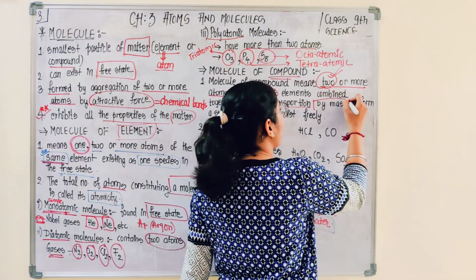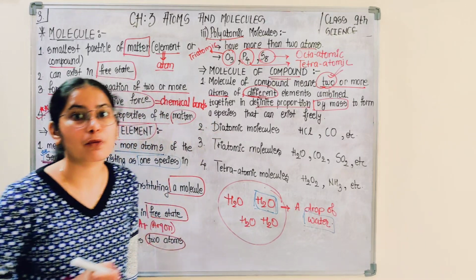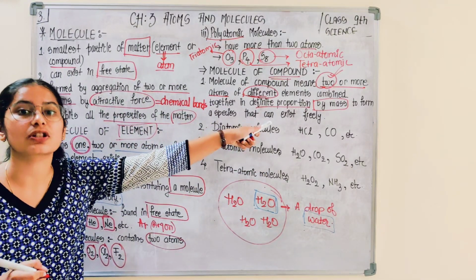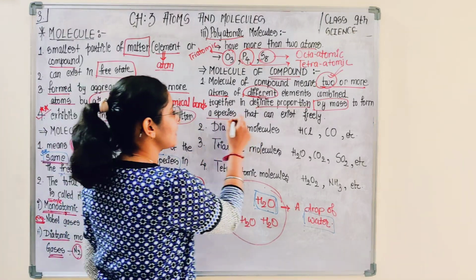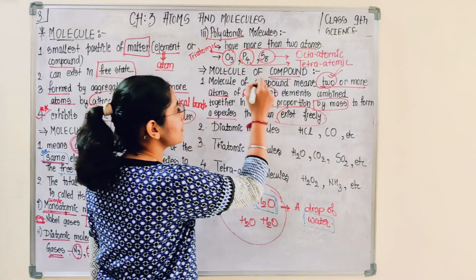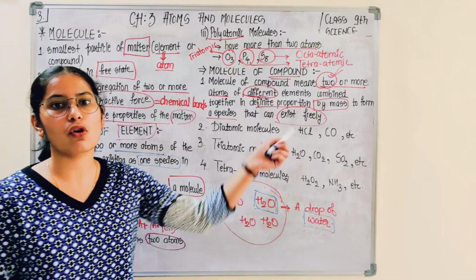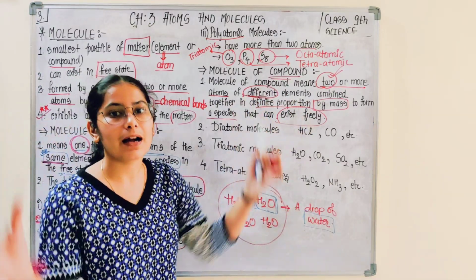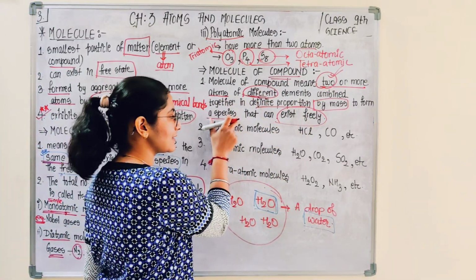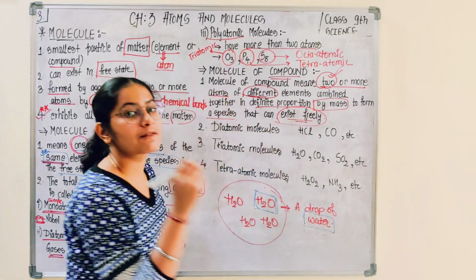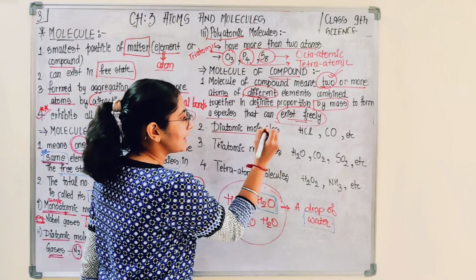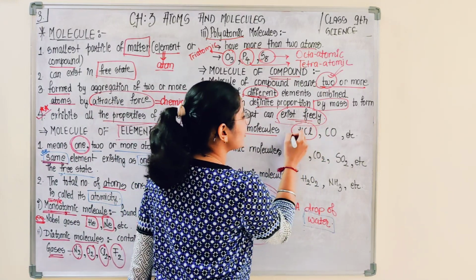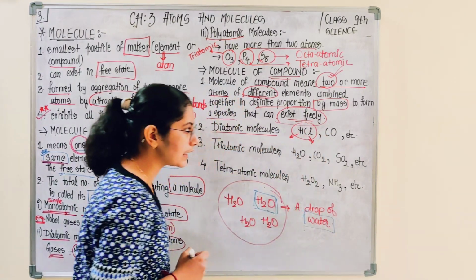Are you able to recall the law of constant proportion, or law of definite proportion? This is indicating the same thing. These 2 or more atoms of different elements combine to form a single species which can exist freely. For a diatomic molecule, this molecule involves two elements, hydrogen and chlorine.